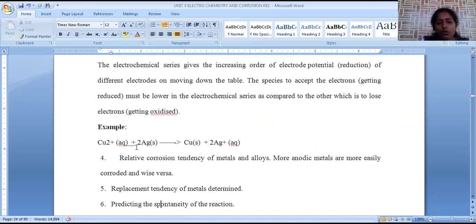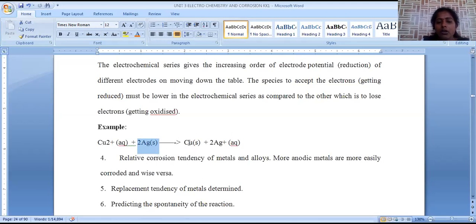That's the reason why both come under cathodic metals only. But compared to silver, copper's electrode potential is somewhat lower, so it is more electron releasing, because it's a reduction potential value. Silver's reduction potential value is more compared to copper. That's the reason why copper now behaves like an anode and silver behaves like a cathode.